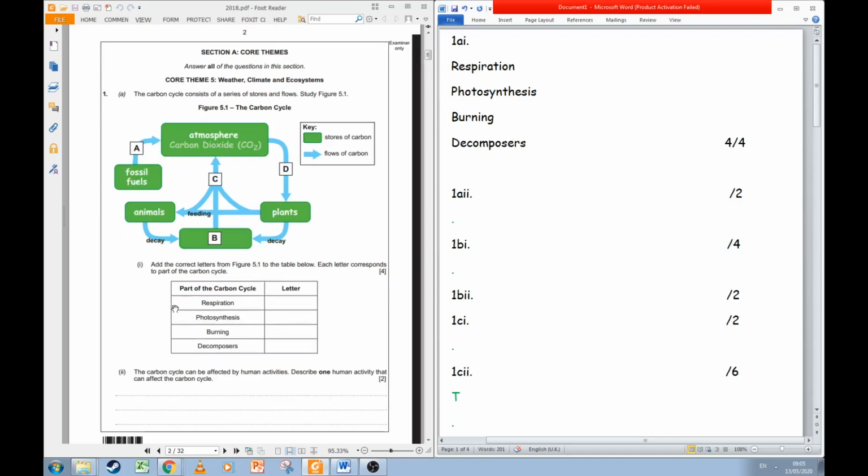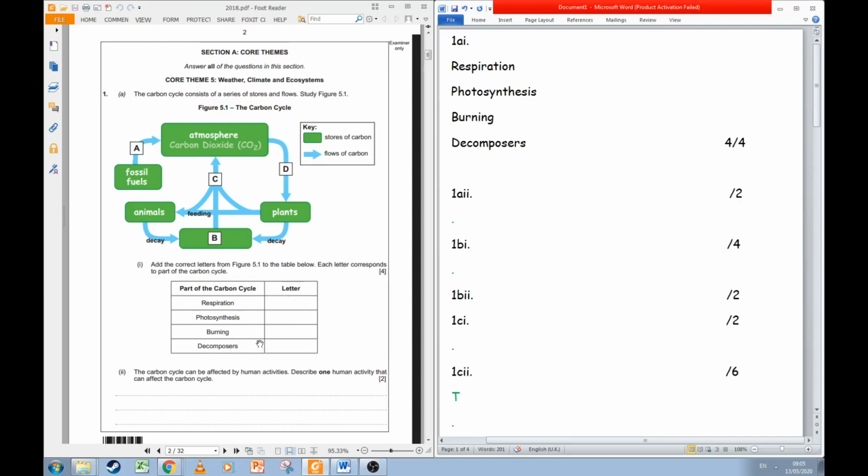Looking at the options, we've got four different options that need to go with these letters: respiration, photosynthesis, burning and decomposes. Again, if we go back to this, we've got one store and three flows. So one of these is a store, the rest are flows, and that's an easy way to work out one of them for certain. Respiration, photosynthesis and burning are all kind of verbs. They're all sort of actions, things that can be done.